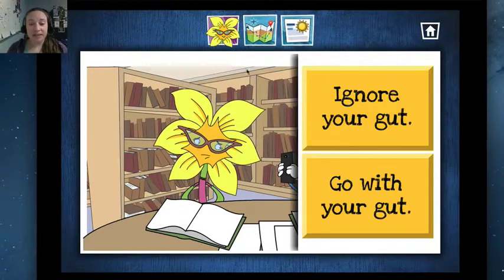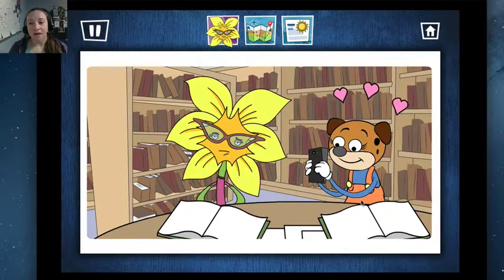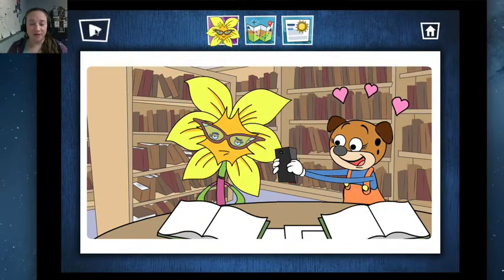When you get to this point, you're going to make a decision for Rhoda. Do you ignore your gut, or do you go with your gut, like there's no way that this can be true? I'm going to say go with your gut, no way that this can be true. Surprise, surprise. And I'm actually going to stop it right there. I'm going to hit pause for a second.